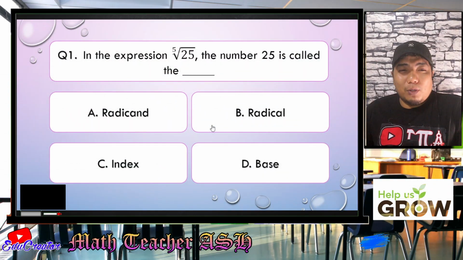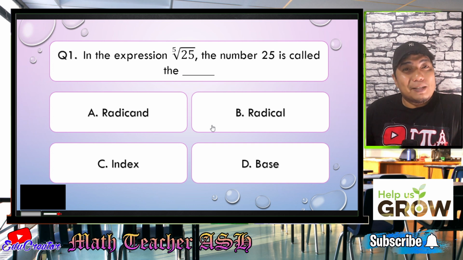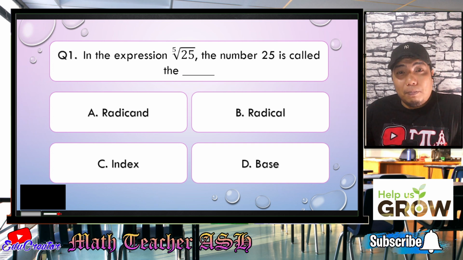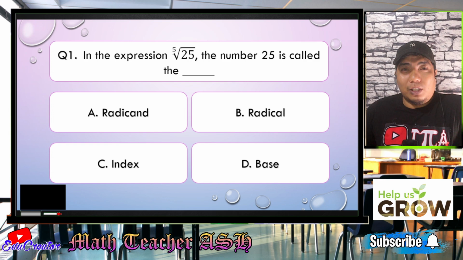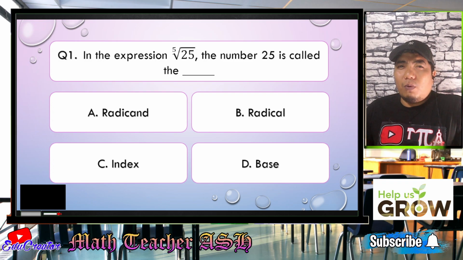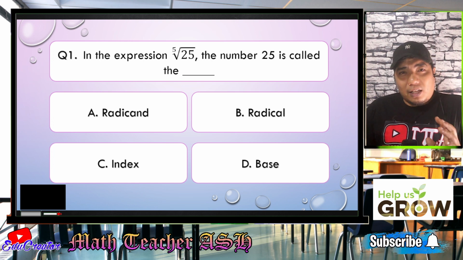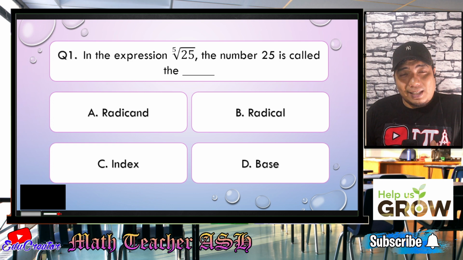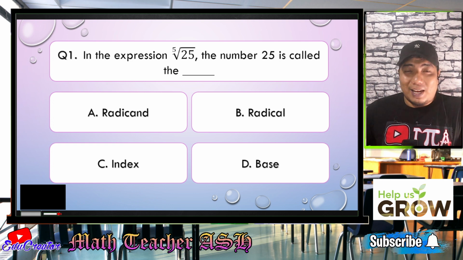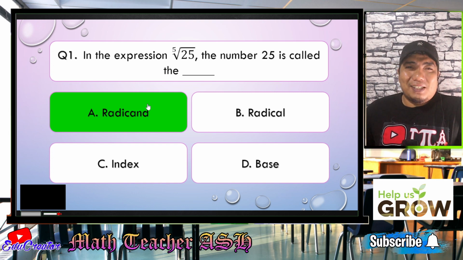Alright, question number 1. In the expression fifth root of 25, the number 25 is called the blank. Is it A, radicand, B, radical, C, index, or D, base? I'll give you 5 seconds to think about your answer. Alright, my dear math learners, for our first question, this is very easy because in a given radical expression, the number or the expression inside the radical sign is known as, very good, letter A, the radicand. Easy, right? Very easy, my dear math learners.